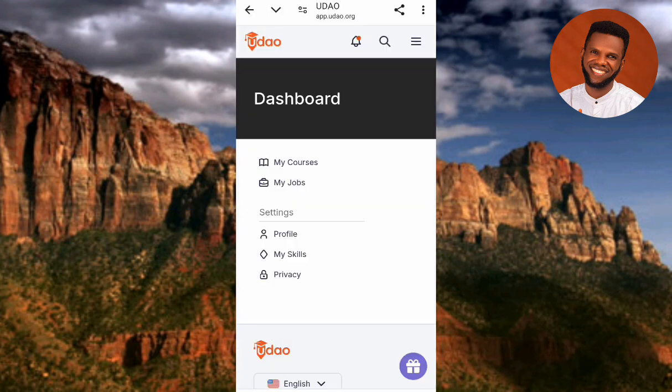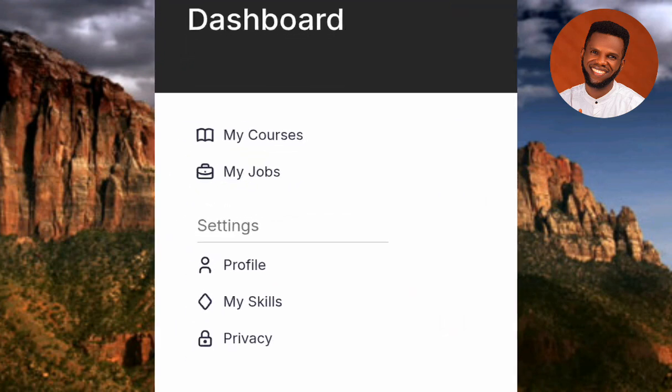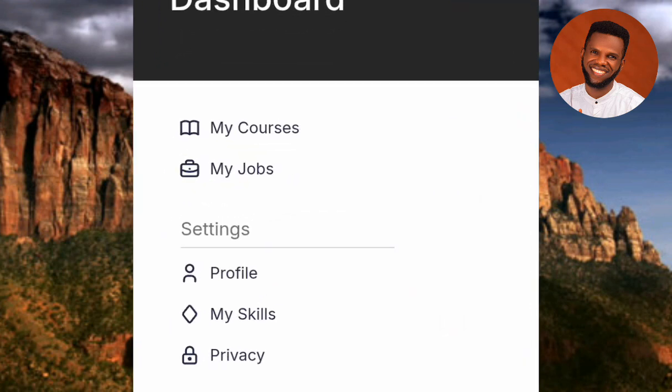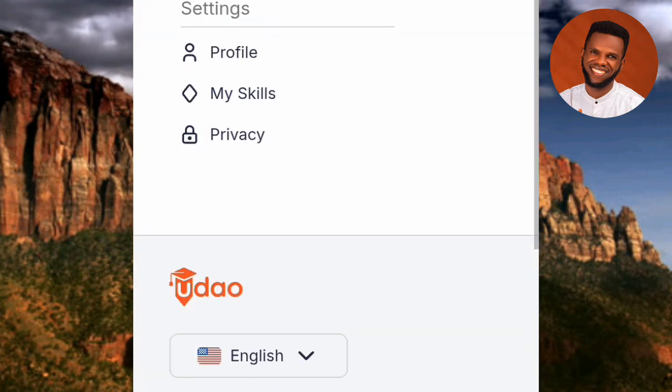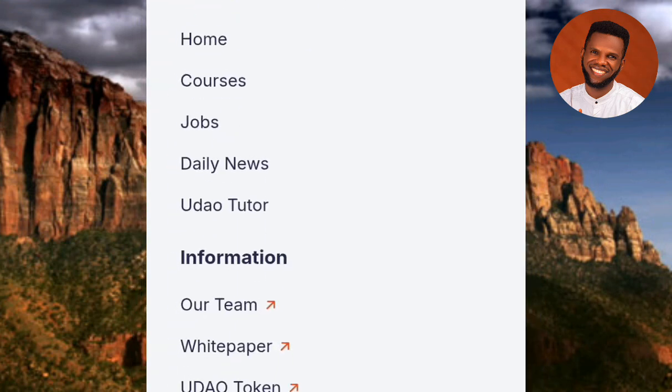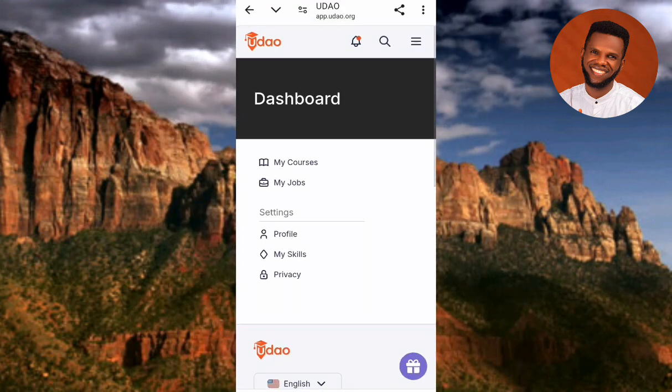Wow guys, you can now see now I've successfully created a UDAO account. You can see my courses. I can go ahead now to create courses. I can go ahead now to look for jobs on this my profile. So guys, now you can see there are so many things I'm willing to show you guys right now. So guys, now we've created the UDAO account.